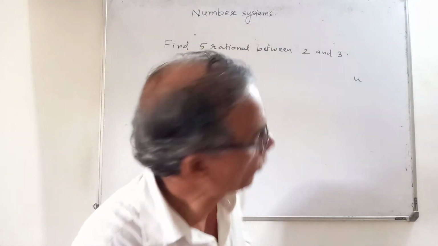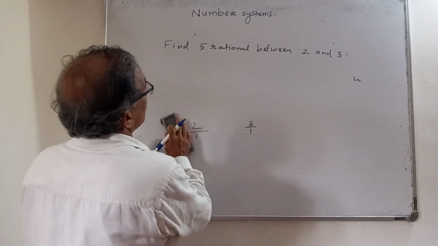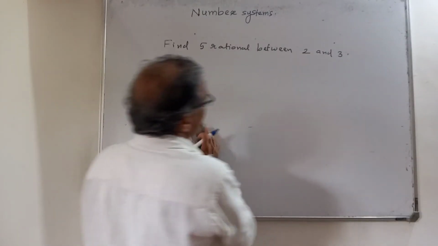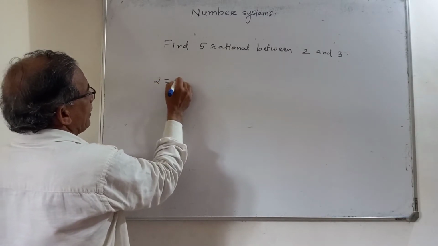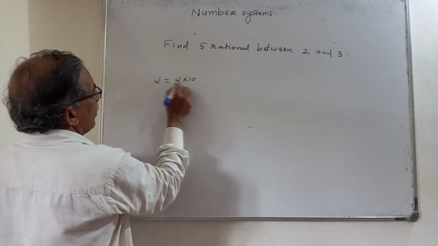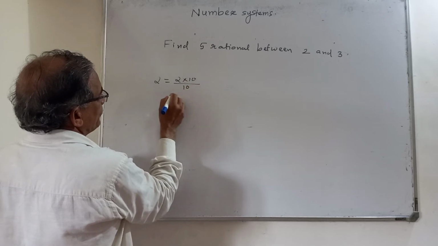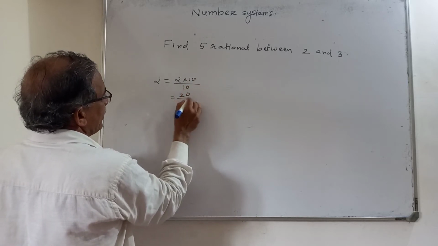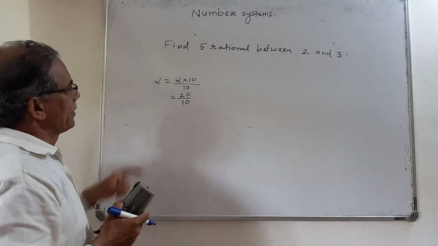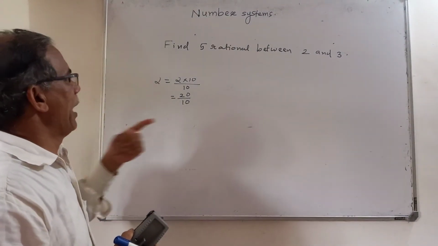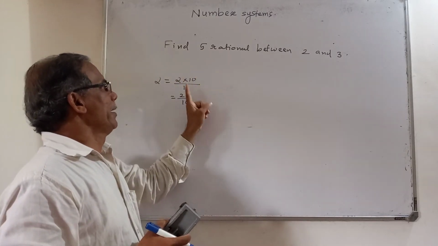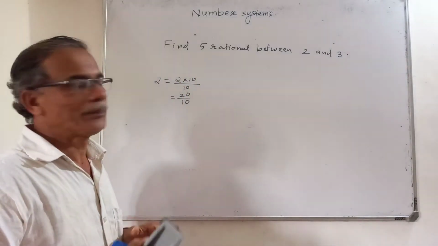So now how to find, suppose we want to write 5 rational numbers between 2 and 3. See, now listen here. 2 means I can write 2 into 10 upon 10, that is 20 by 10. See, 20 by 10 means 2 itself. What have I done? I have multiplied it by one number and divided by the same number.